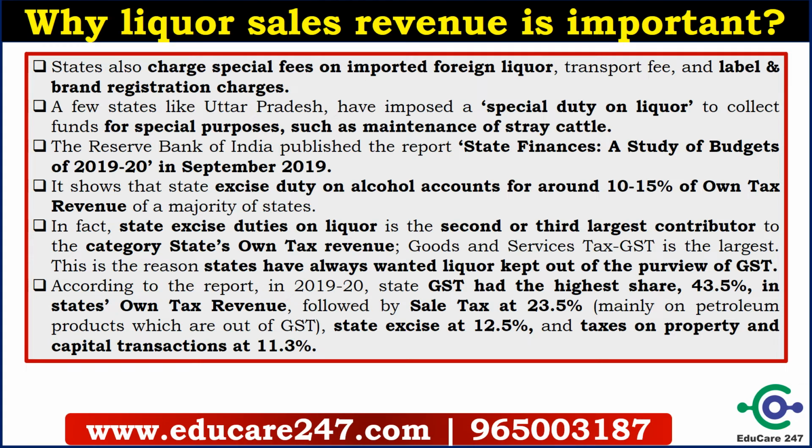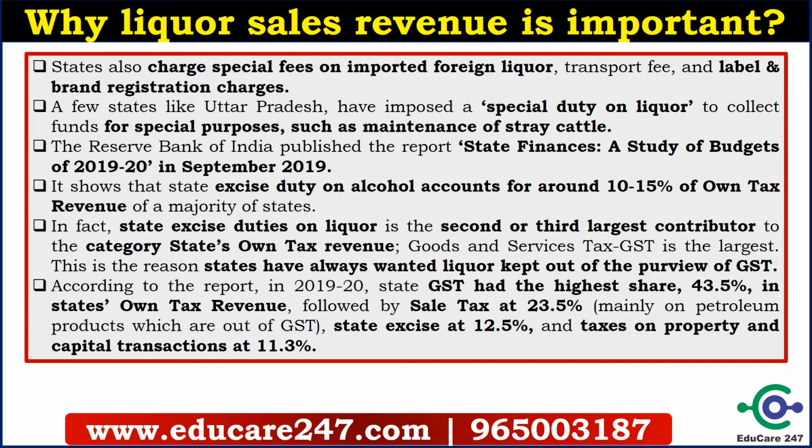GST accounts for 43.5% of the states' own tax revenue. Then sales tax accounts for 23.5%. Basically it is related to petroleum products, which are outside GST. And the third contributor is state excise, which contributes around 12.5%, and mostly it is on alcohol related products.